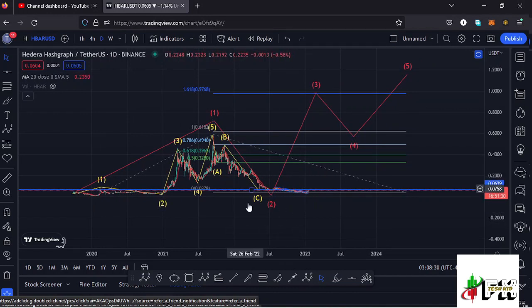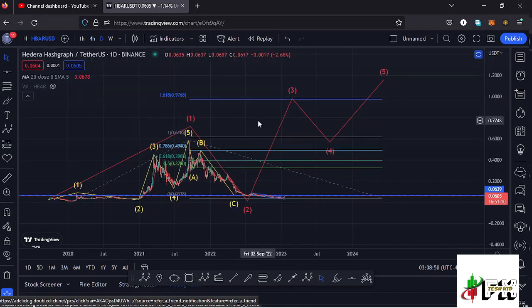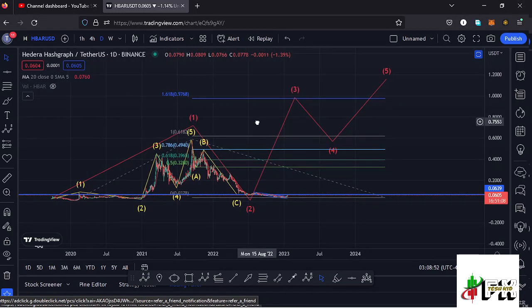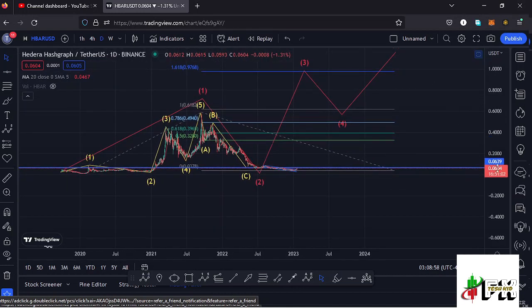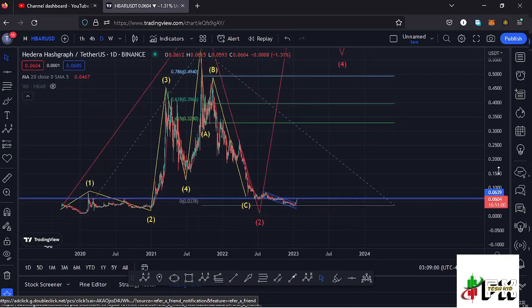After seeing the formation of a higher Elliott wave count 2, what we expect next is a bounce to the upside in the formation of a higher Elliott wave count 3. Here on the daily chart, I have sketched out a minimum target area to the upside in the formation of this wave 3 using a trend-based Fibonacci, where you can see that my minimum target area is at around the $0.9768 mark, and that is the minimum that I'm expecting Hbar to do on the long-term scenarios.